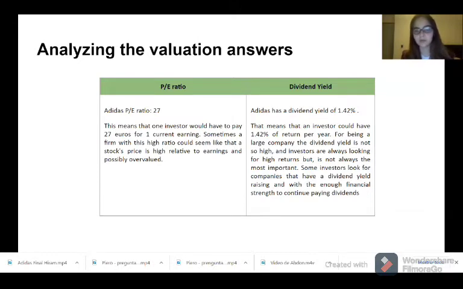That means that an investor could have 1.42% of return per year. For being a large company, the dividend yield is not so high, and investors are always looking for high returns, but it's not always the most important. Some investors look for companies that have a rising dividend yield and enough financial strength to continue paying dividends.